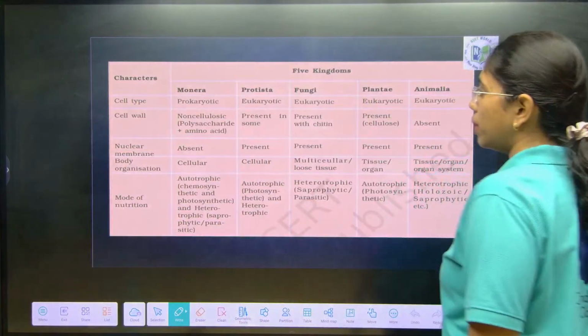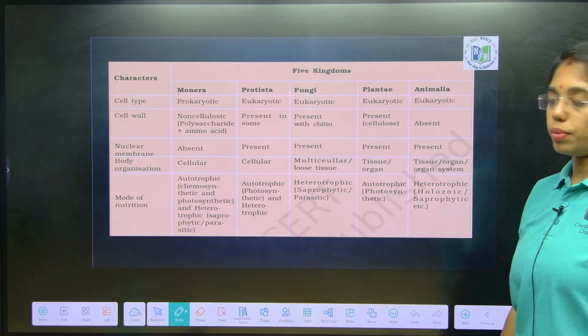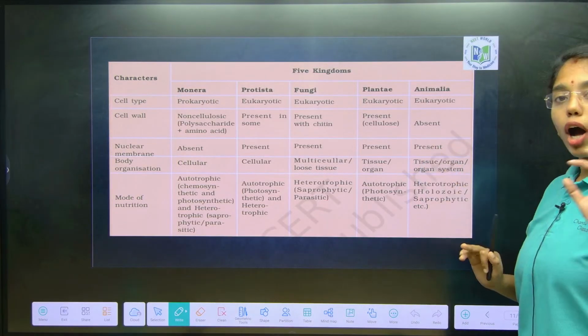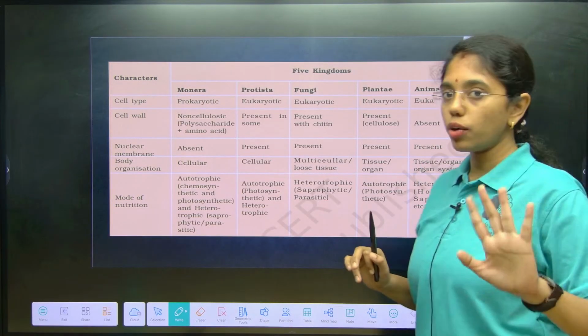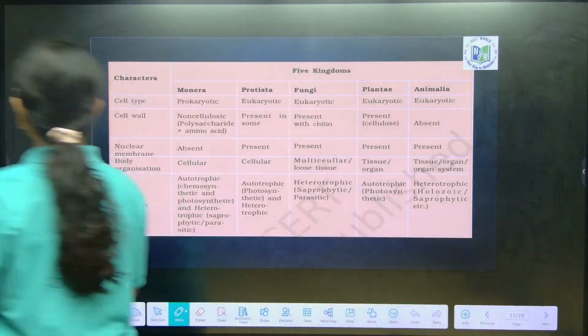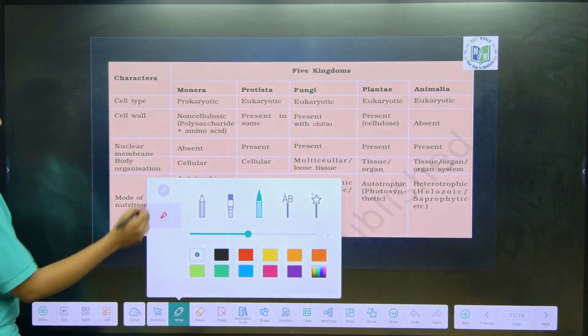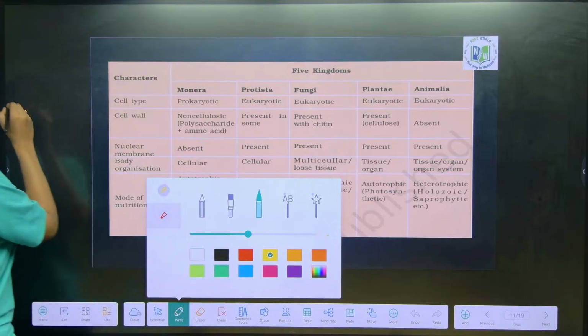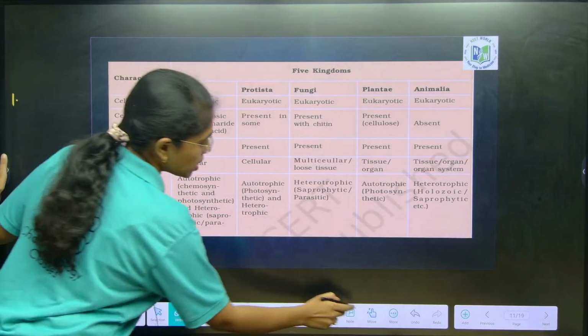Look at the table. This is the most important table, but in this table all the five criteria we have considered were not given. The first criteria is what? Cell structure, right? The first criteria is cell structure.